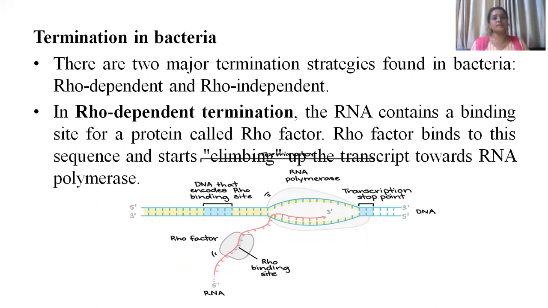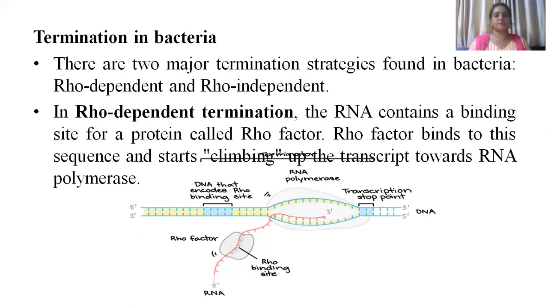In rho-dependent termination, the bacterial cell contains a particular type of rho factor, which is actually a protein. This rho factor is going to bind with the RNA strand. Where is it going to bind? It binds to a specific site present on the RNA, and that site is known as the rho site. You can see from the figure that this rho factor is attached to the rho binding site, and it is going to climb up like a climbing monkey. It climbs up, and when it touches the RNA polymerase,